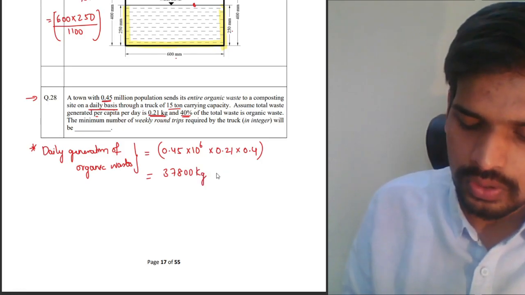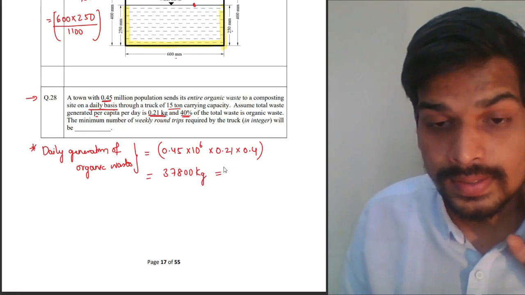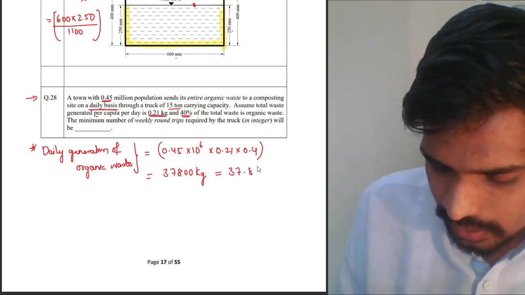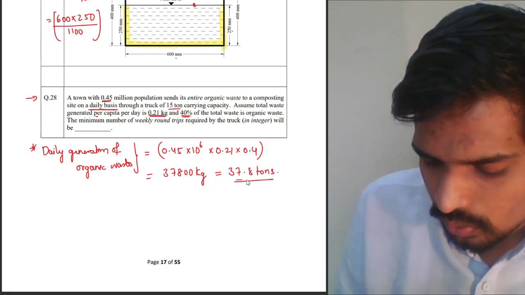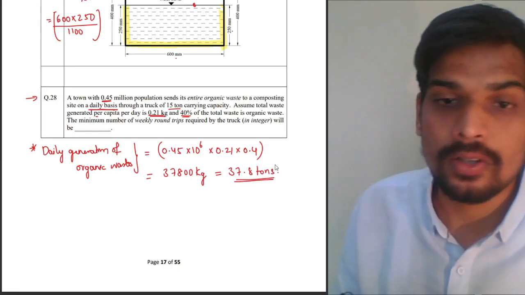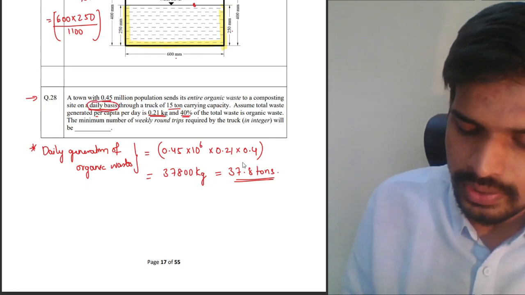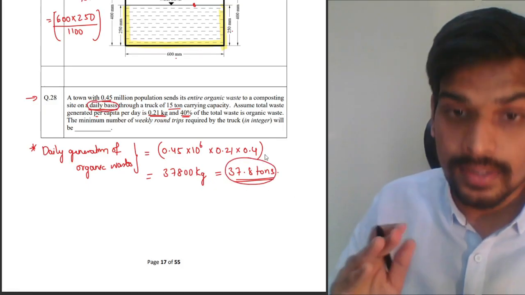Now we need to convert this into tons. 1 ton is 1000 kg, so divide this by 1000, you will get this as 37.8 tons. This is the total quantity of organic waste generated on daily basis, and the waste is to be carried on daily basis. So this is the amount of waste to be carried each day.